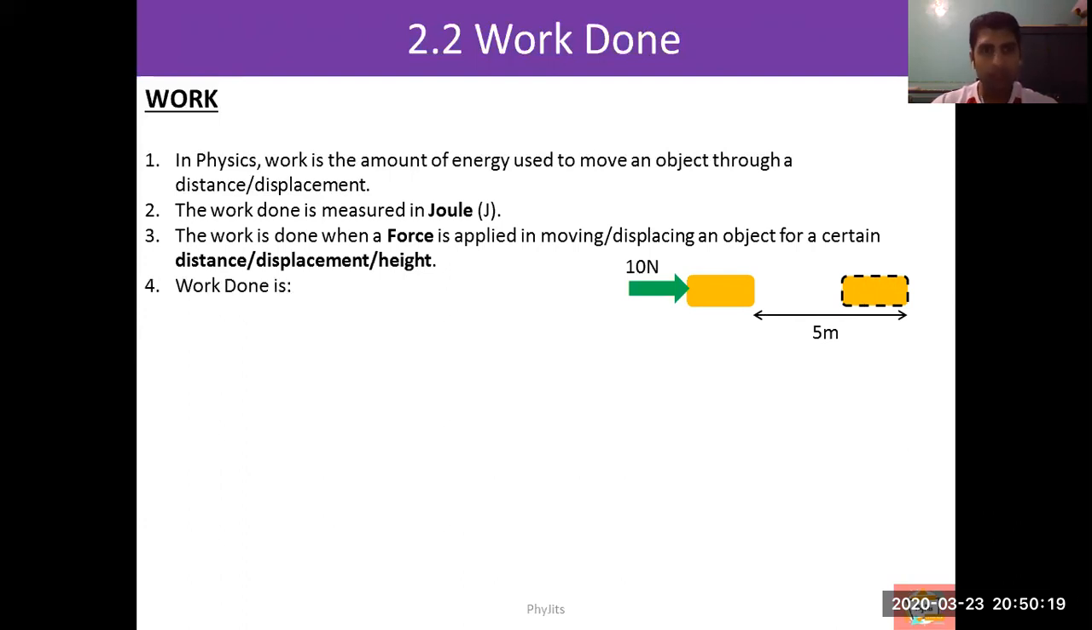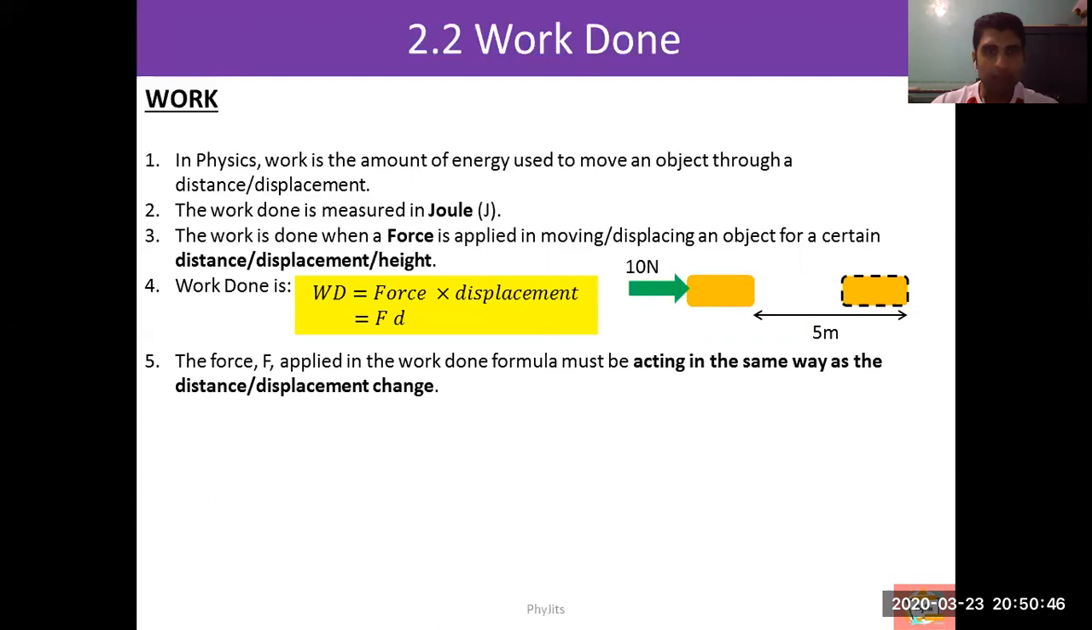Work done has a formula, which is force times displacement. In our situation here, the force applied is 10 Newton and the box is moved for 5 meters, so it should be 10 times 5. 50 joule of energy is being used to move the object from one point to another point.